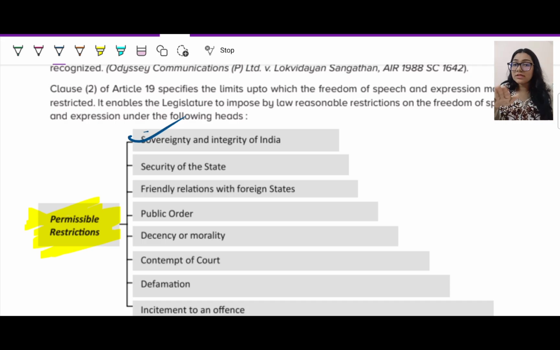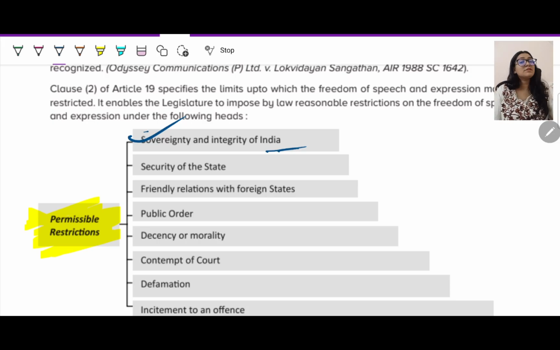Talking against the government does not mean talking against the nation. There's a difference. That's why we are a democratic country. That's why we have elections every 5 years, so that if you're not liking any particular party, then you can go ahead and vote for some other party, right? So talking against the party doesn't mean you're talking against the nation. But talking against the party, is that a crime? No. But talking against the nation itself, will that come under the sovereignty and integrity of India? Yes.